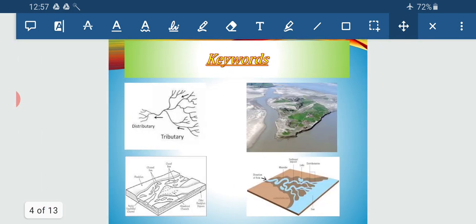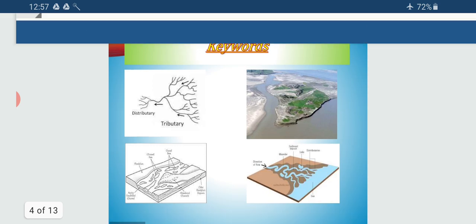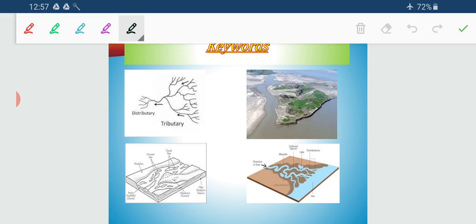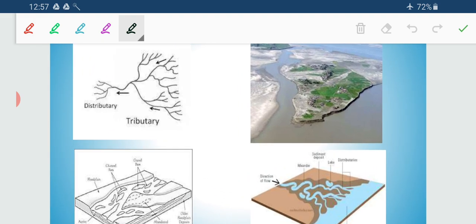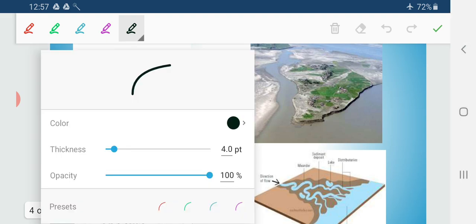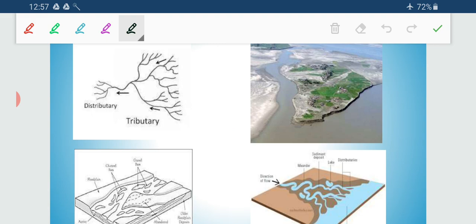Before going to the next explanation, you can see some pictures I have put up in the slide. In this picture we have two streams, one tributary and another distributary.